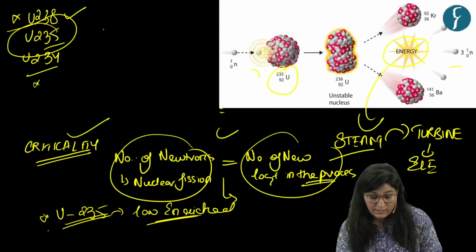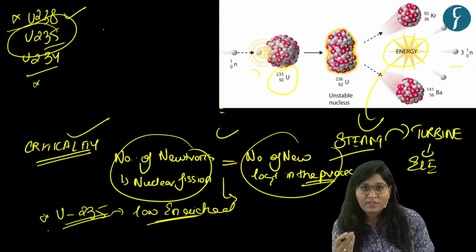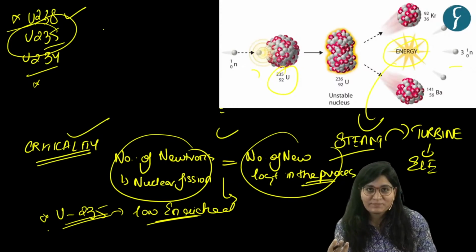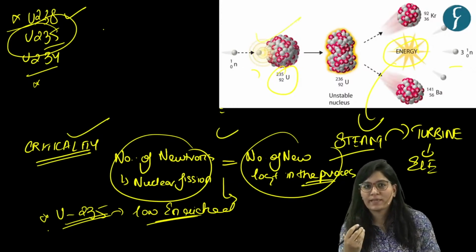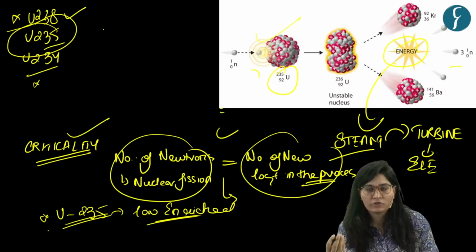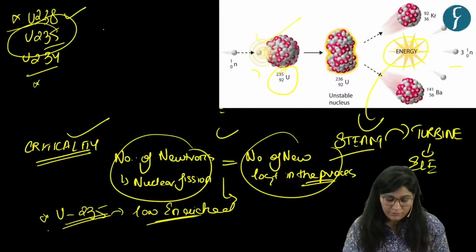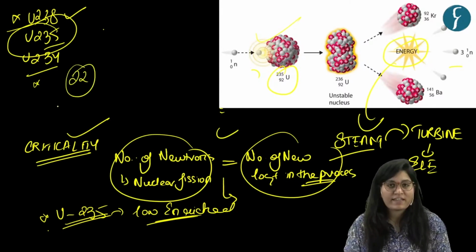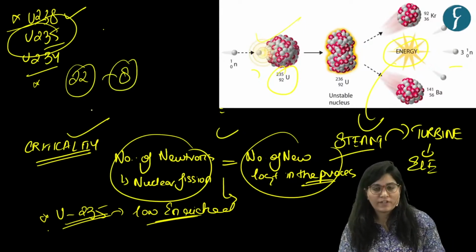So now you know what is nuclear fission. What do you mean by criticality? You understood the process. Then the basic fuel used in nuclear fission, that is uranium 235. So currently in India we have 22 nuclear reactors in 8 states. For your prelims, you should read about all these, at least location wise.